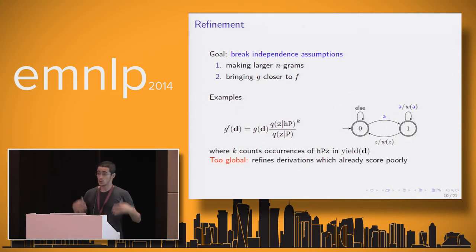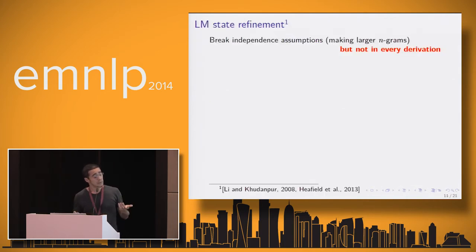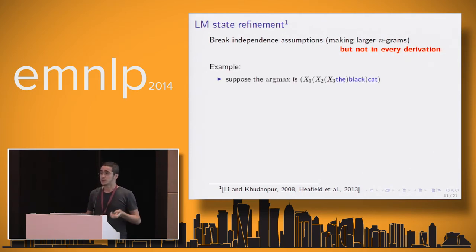The problem here is that this is too global. You refine derivations that already score very poorly. We need a compromise solution. A compromise solution comes from language model state refinement. So again, we're going to break independence assumptions, make large n-grams, but we are not going to do that everywhere in every derivation. We're going to focus on the derivations that we know are high scoring.